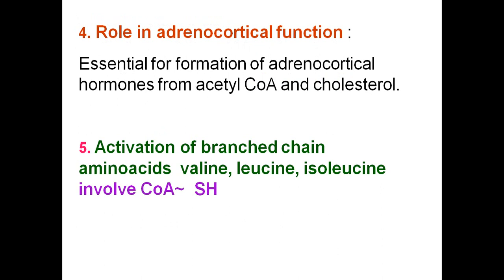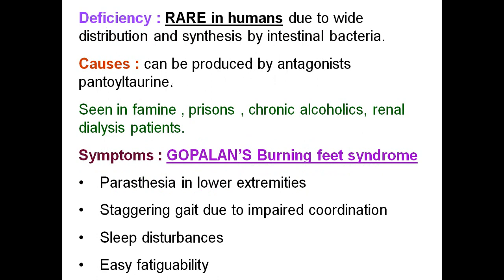So activation of fatty acids for beta oxidation and synthesis of fatty acids by acetyl-CoA carboxylase require this acetyl-CoA. And this acetyl-CoA has a role in adrenocortical functions, essential for the formation of adrenocortical hormones from acetyl-CoA and cholesterol. Now activation of branched chain amino acids like valine, leucine and isoleucine requires this acetyl-CoA.